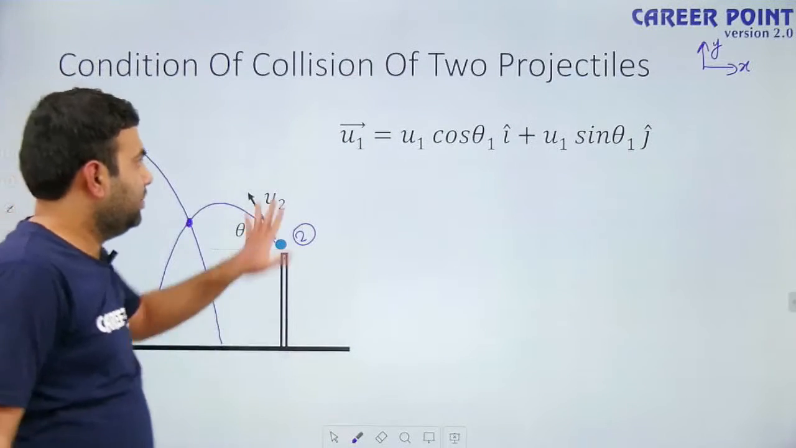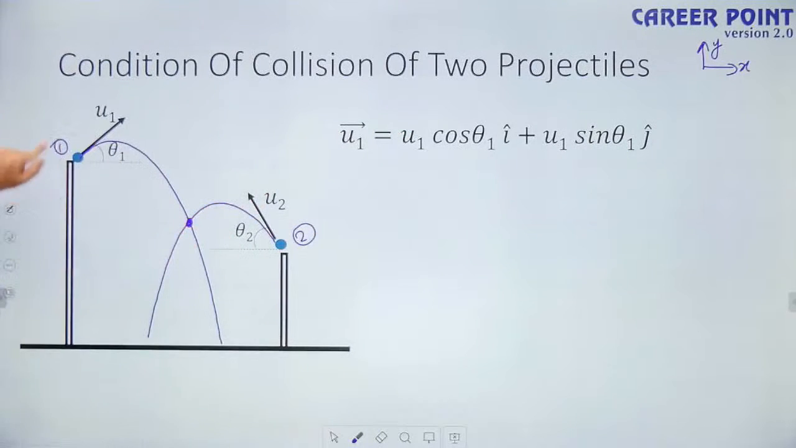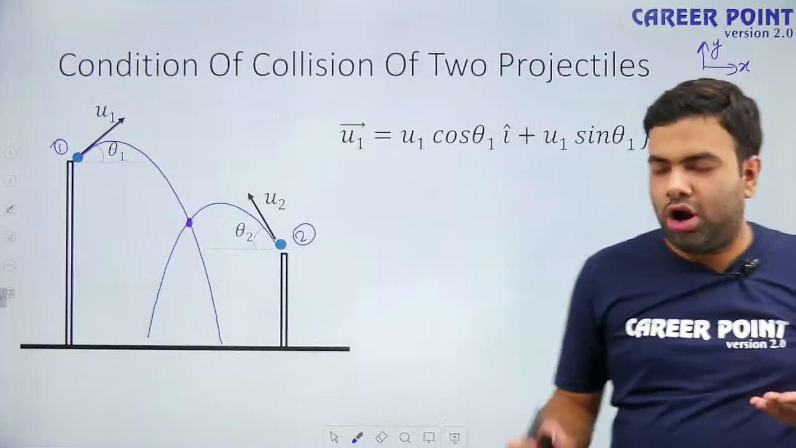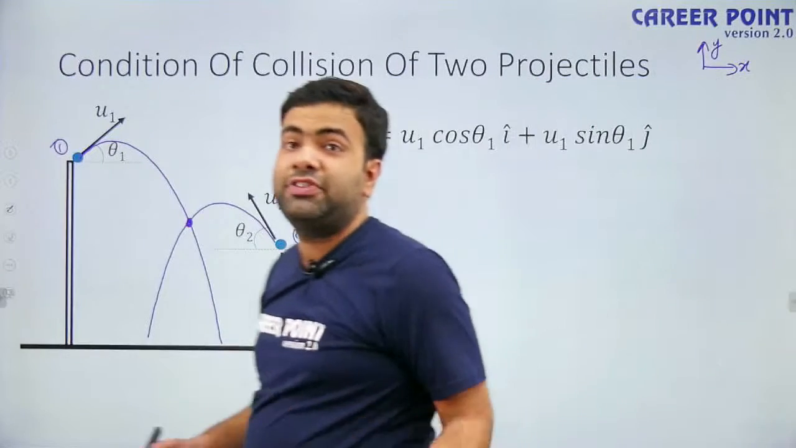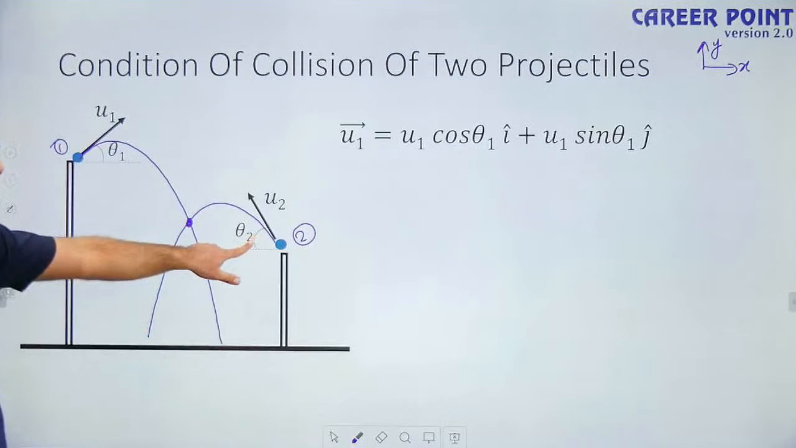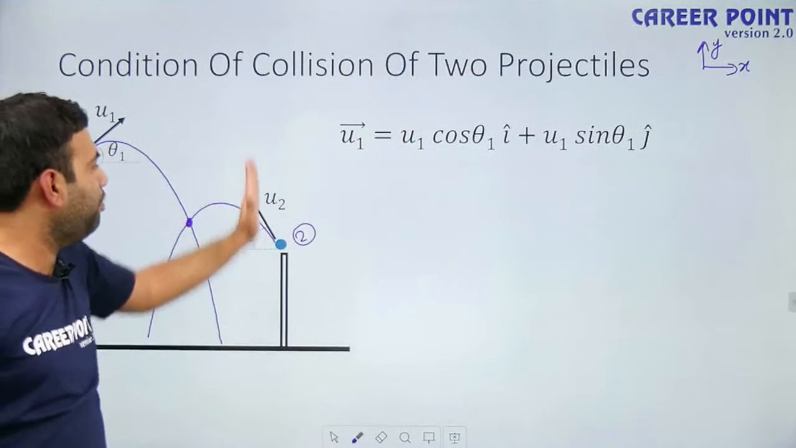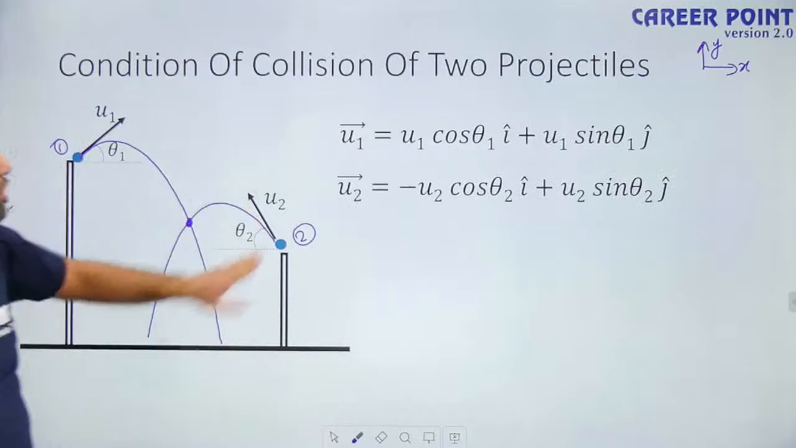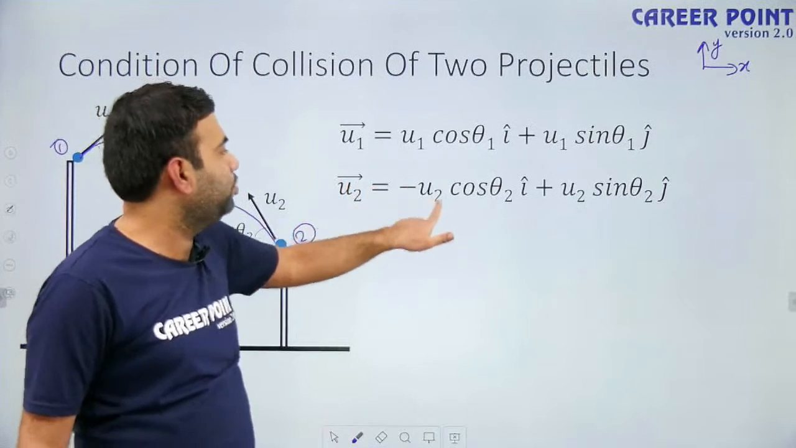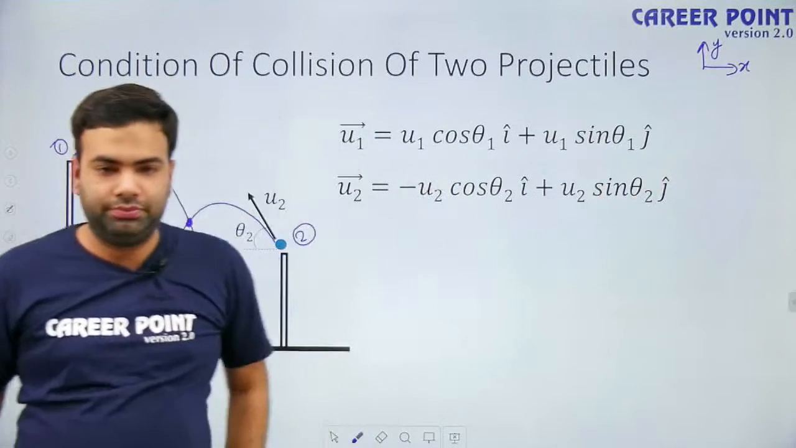So we have written the initial velocity for the first particle in vector form. Now what will be the initial velocity of the second particle in vector form with respect to the ground? Its x component is in the negative x direction, but its y component is in the positive direction. So we can say u2 vector is equal to minus u2 cos θ2 i cap plus u2 sin θ2 j cap.